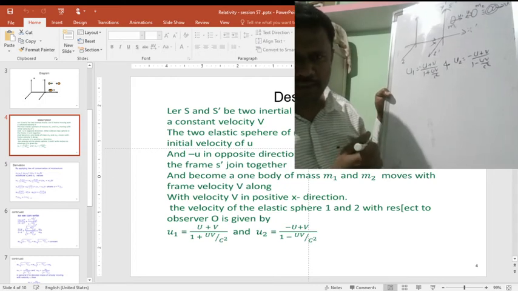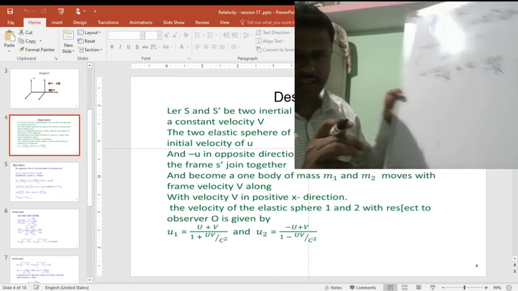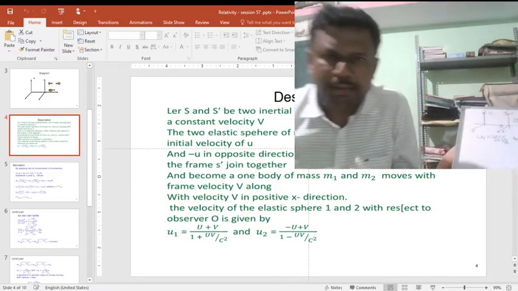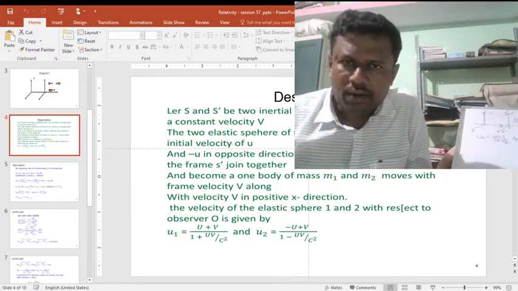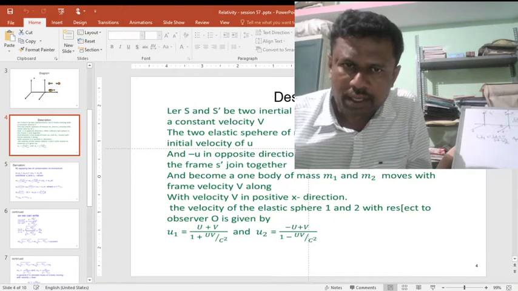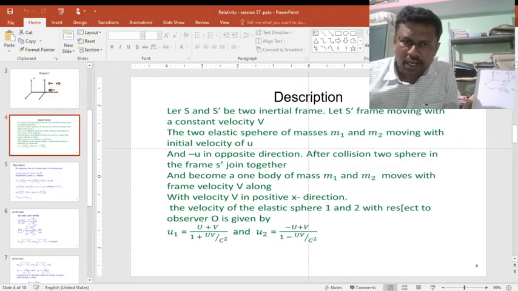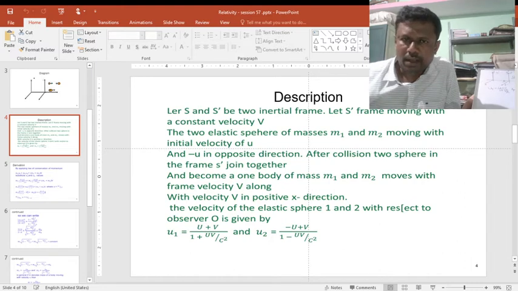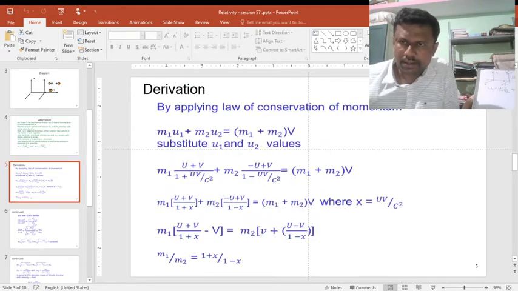Apply the law of conservation of momentum. You can see these equations in the PPT. I don't have time to show all the calculations here, you can try on your own. It is totally mathematical steps. Just doing the mathematics, you get the answer.